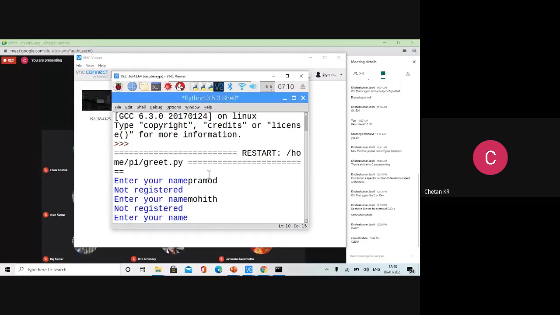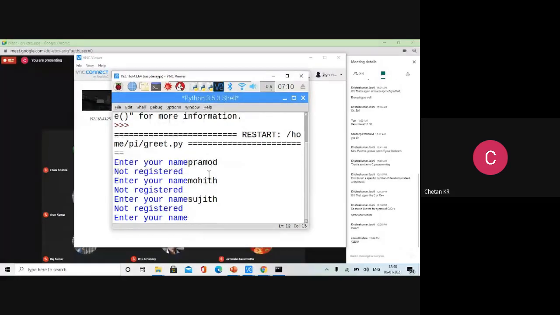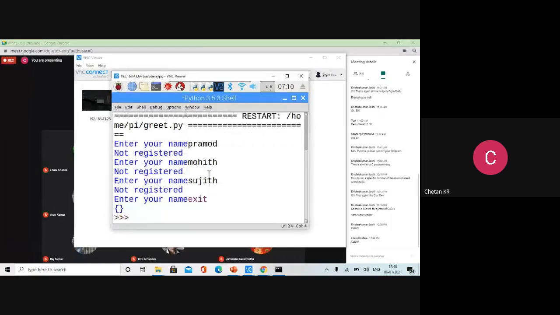In the code, Sujit, we are given. No, it is not at all accepting anyone. Okay, so it is better to stop the program. Dictionary empty. Nobody was recognized, even though my file handling code, everything is correct, but nobody was recognized.